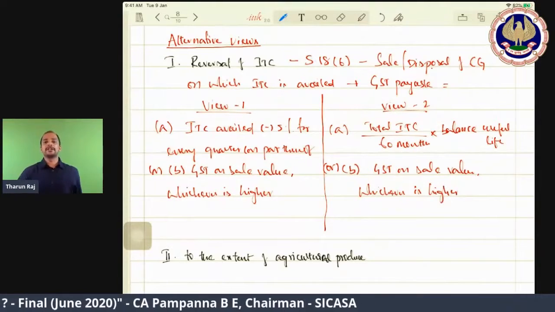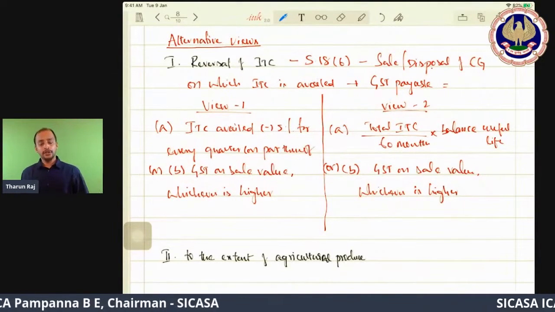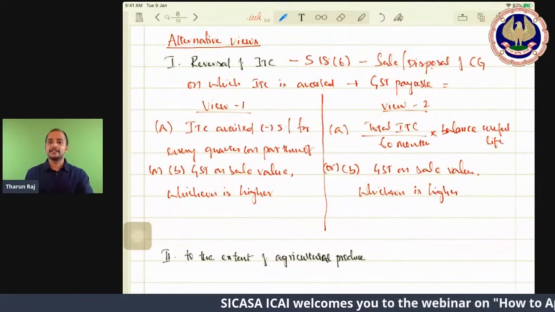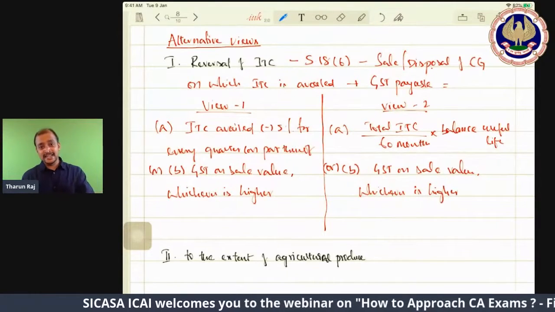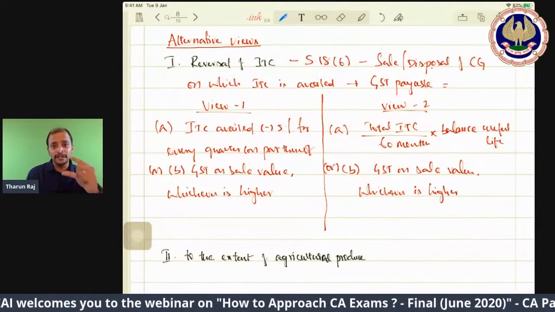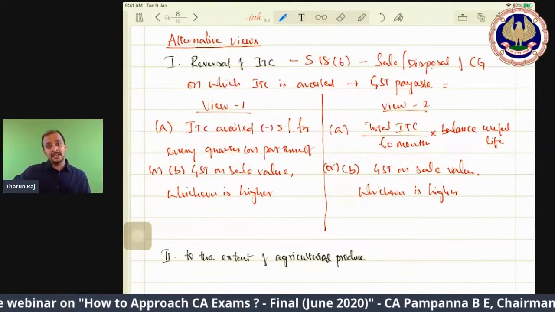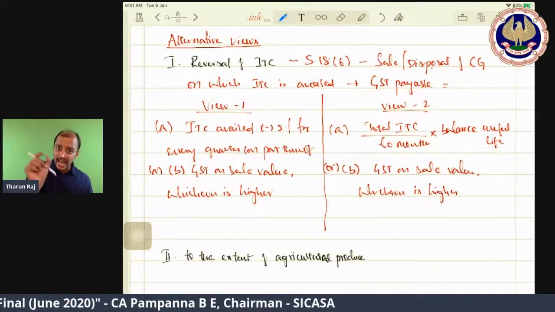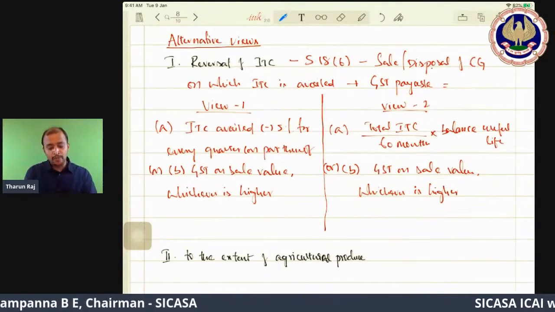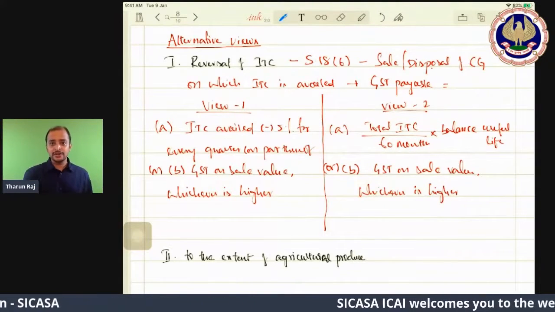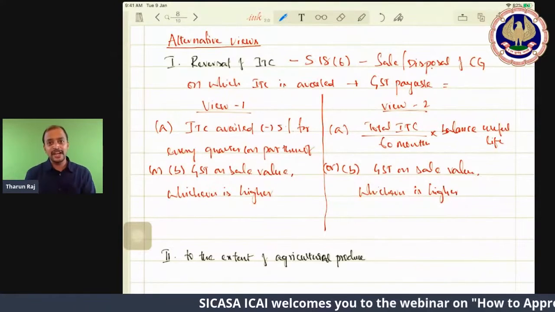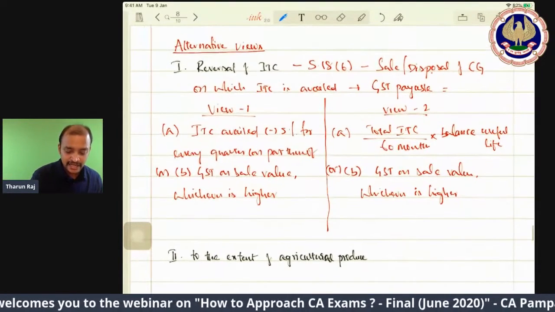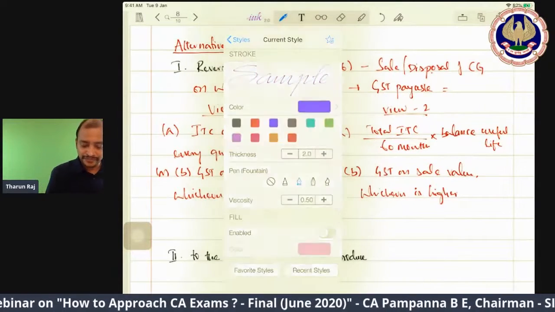Law provides these 2 views. You can follow any view. Whichever is beneficial to you, follow. But ICAI in their study material has followed one view. Even in the suggested answers they have followed it. Even in RTP they have again answered the same way. Even though law provides these 2, you cannot write both. So if you want to write, you write, but which you should definitely write is this. So this is ICAI's view.